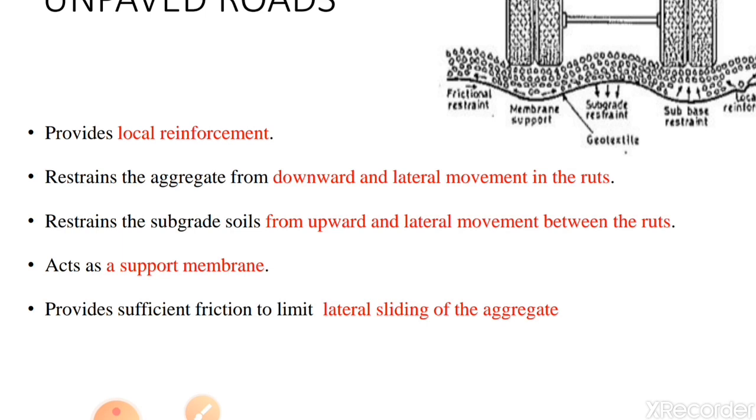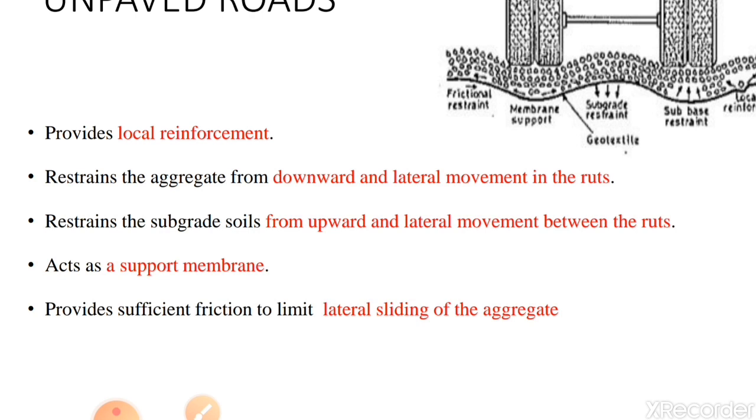Thus, a geosynthetic sheet placed beneath the granular subbase can greatly reduce maintenance, enable better compaction during construction, and reduce the thickness of the aggregate layer.